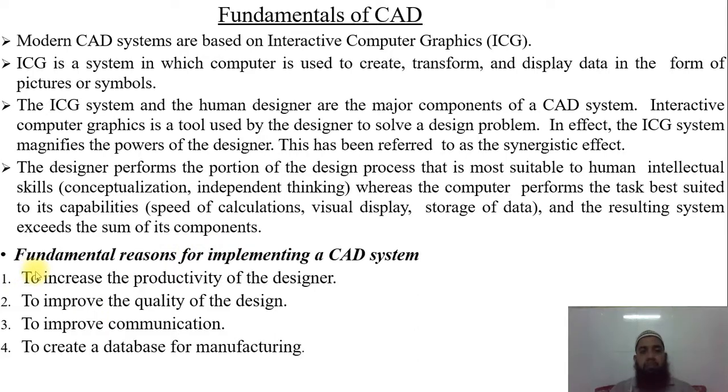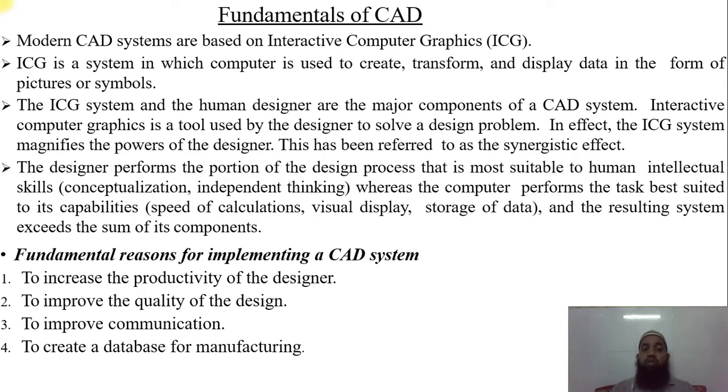Then we have the fundamental reasons for implementing a CAD system. It is very important, because after completing this part, you come to know the advantages and disadvantages, summarized here. The first is to increase the productivity of the designer. In that era, they always did the drafting on very big paper. Nowadays everything is done on a small computer, so obviously the productivity of the designer is improved, and they get corrections immediately and can improve. That time it was not like that.